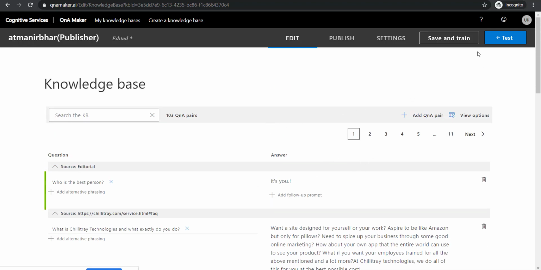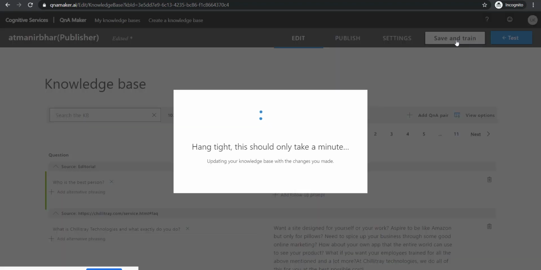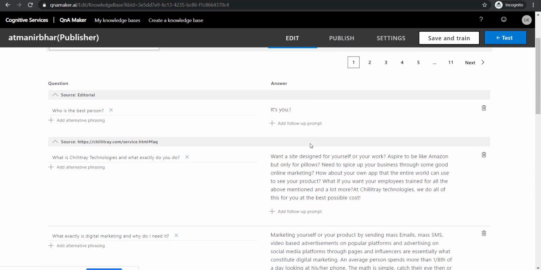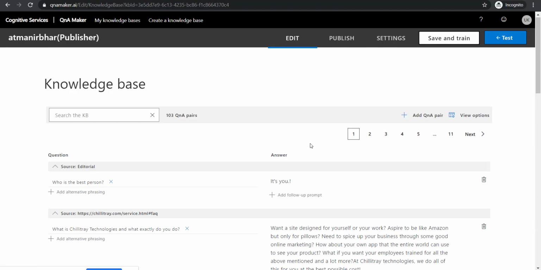So this is all. You can now save and train it. Once that training takes place, we are good to publish it. The best part about this knowledge base is you can train it within a few seconds, and you can keep changing the URL or keep adding more URLs. Your knowledge base can be populated as per your wish. You just need to click on save and train. Even the final published deployed version can be easily modified by this one tap. These are the questions it's been trained with.